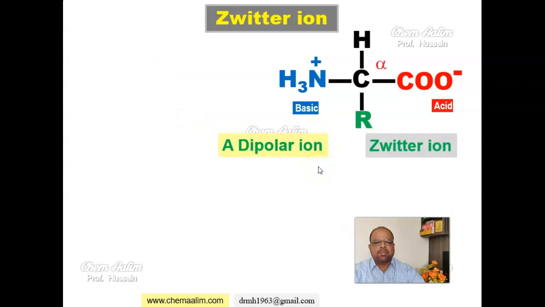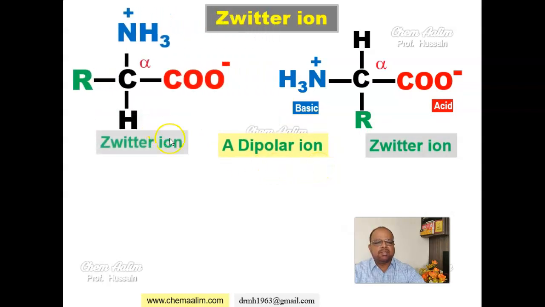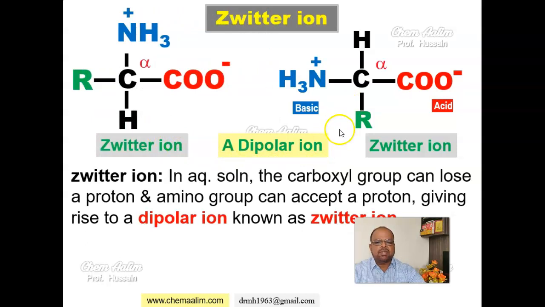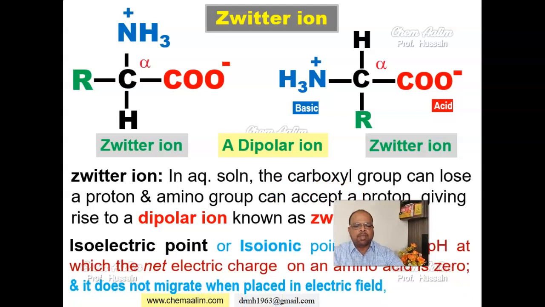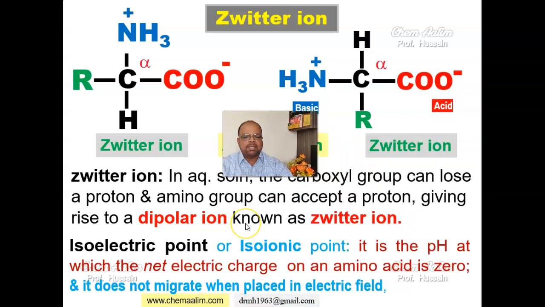A zwitterion can be written even in the other way also. Now suppose if this zwitterion is placed in the electric field, it does not move towards cathode or towards anode. This particular pH is known as isoelectric point or isoelectric pH. So isoelectric point or isoelectric pH is the pH at which the net electric charge on amino acid is 0 and it does not migrate when placed in the electric field.